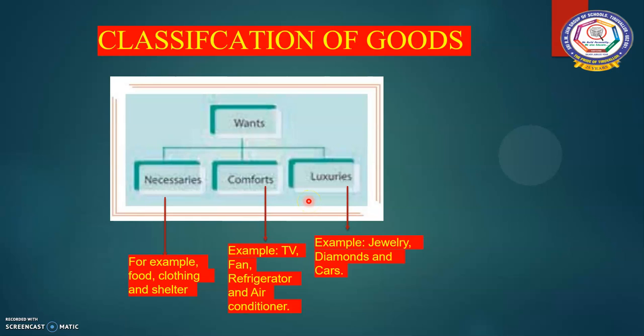Next one, luxuries. Goods which are not very essential but are very costly are known as luxuries. It may not be essential, without it also we can lead our life. Mostly luxurious goods will be costly. For example, if we take jewelry, diamonds and cars. However, for people with higher income, they may look like necessaries or comforts.